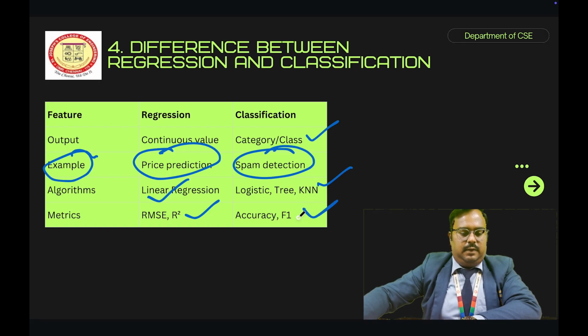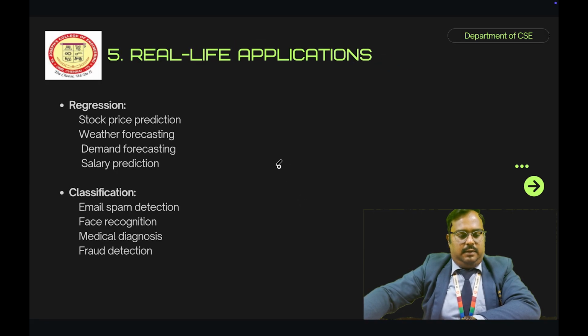These are all real-life applications. In regression we have stock price prediction, weather forecasting, demand forecasting, and salary prediction. Stock price prediction means that based on the market or demand, the stock prices will vary, right? The same thing with weather forecasting: based on weather changes, we get the forecast. Forecasting means predicting the future. The same goes for demand forecasting and salary prediction. Based on experience or upskilling, the salary will change, right?